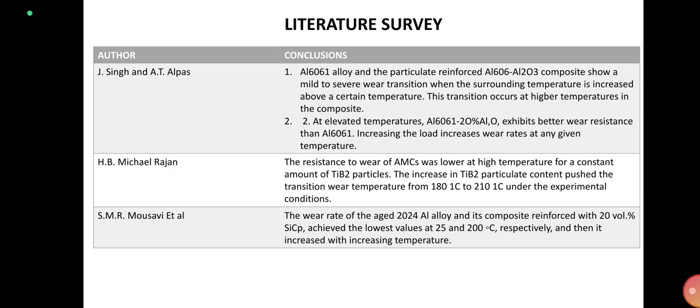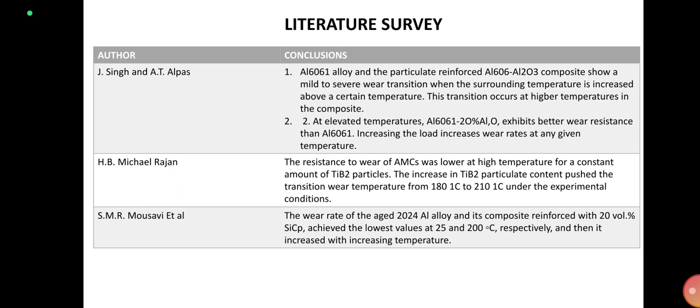Next, H. P. Michael Rajan. From that paper, I have come to know that the wear resistance of AMCs, that is aluminum cast materials, was lower at higher temperature for a constant amount of titanium boron particles. The increase of titanium boron particles pushed the transition wear temperature from 180 degrees Celsius to 210 degrees Celsius under the experimental conditions. In this, we have come to know that when the titanium boron content in aluminum cast alloys is increased in percentage, the wear temperature increases from 180 to 210.